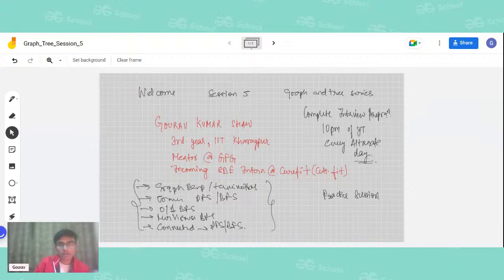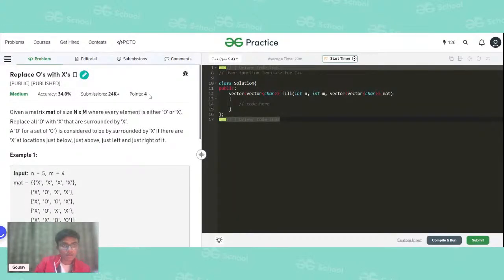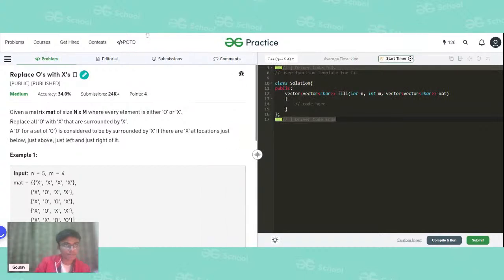The first problem that we are going to do today is called replace O's with X's. I hope everyone can see the screen, right? So let's start with this problem.